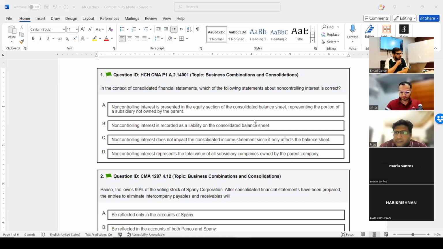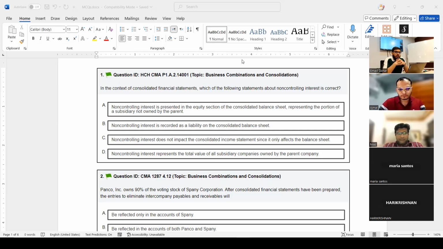Let's do some MCQs on consolidation. Question number 1. In the context of consolidated financial statements, which of the following statements about non-controlling interest is correct? Okay, so the answer is A.